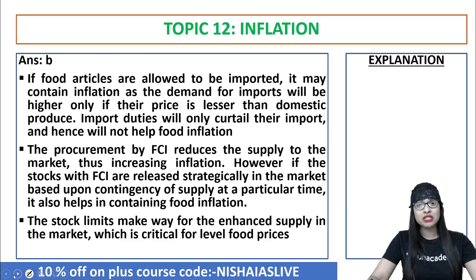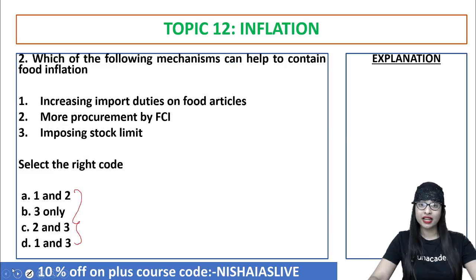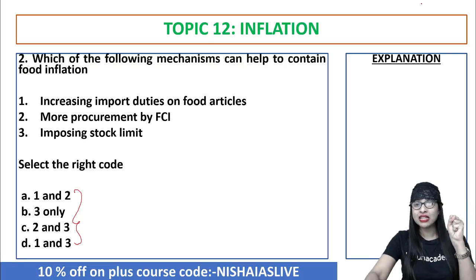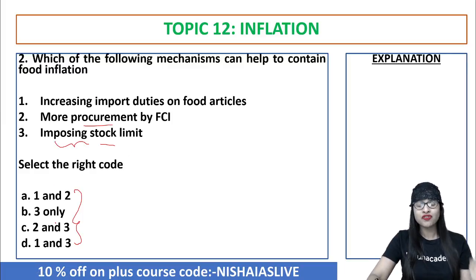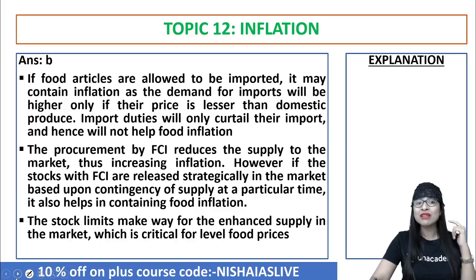The answer is option number B. Only the third one is correct. Don't you think so? What does contain mean? Contain means control inflation. When you increase the import duty, do you think it is going to control? Definitely no. Whereas when you impose a stock limit, can you contain food inflation? No. Rather, when you start having more collection from the Food Corporation of India, come on, it makes a sense.